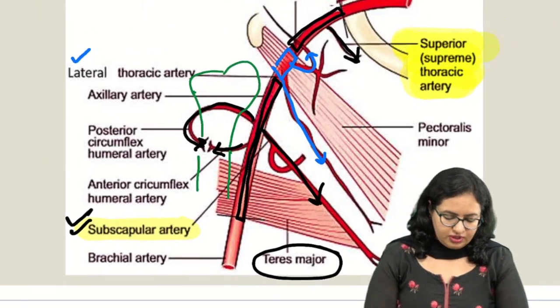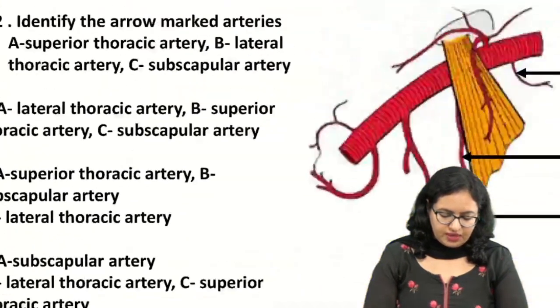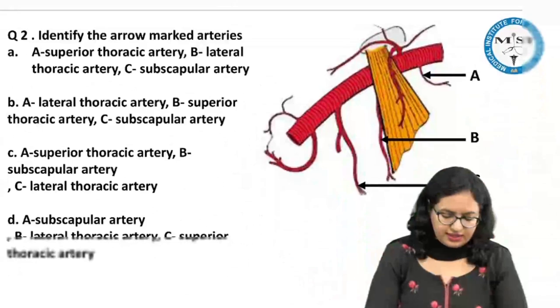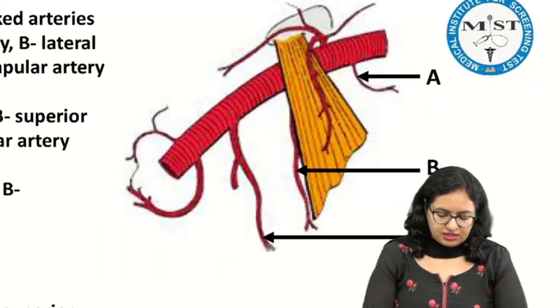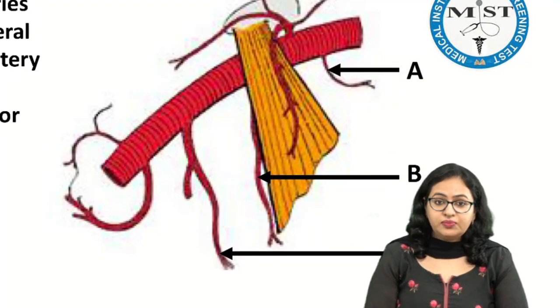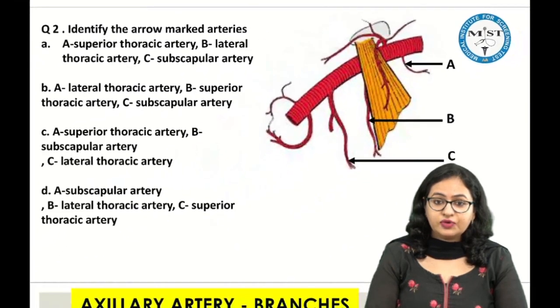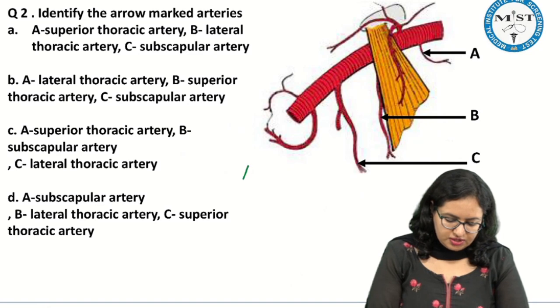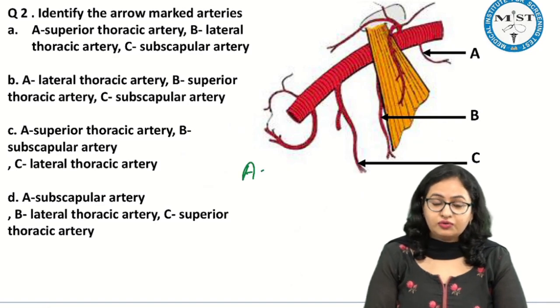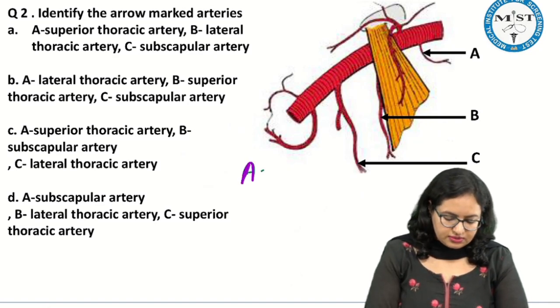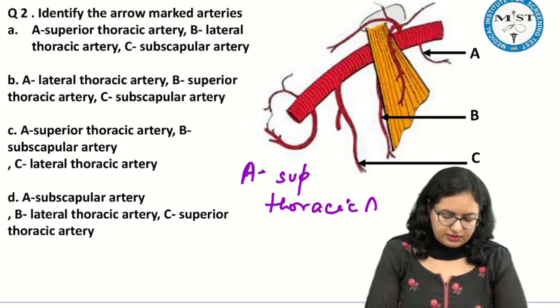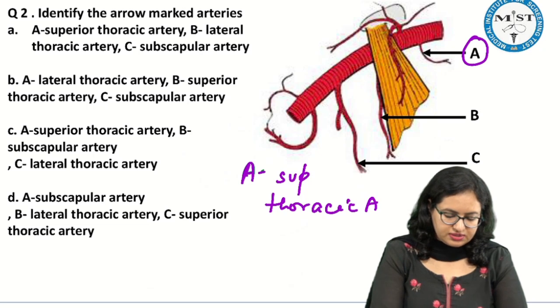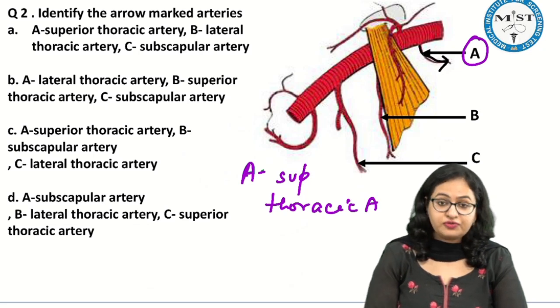Now you can identify all these arteries. If I come back to this question, let us see the various options. Let us focus on this question first, A, B and C. Now the artery A is the superior thoracic. As you can see, this artery is going like this from the first part.